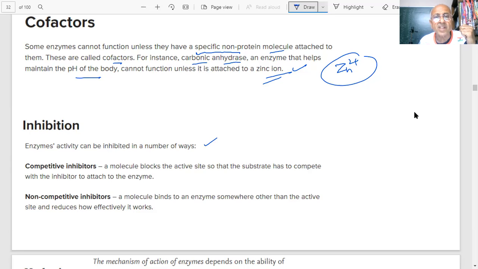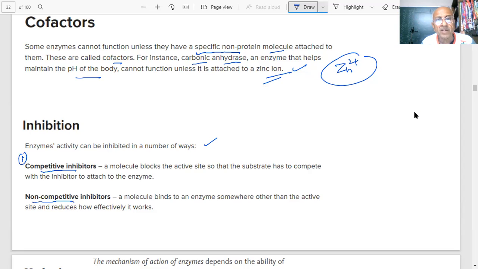A molecule blocks the active site, so the substrate has to compete with the inhibitor to attach. The substrate is attaching with the enzyme. Now I am putting another competitive inhibitor, which will attach to the active site. Then the substrate cannot. That is called a competitive inhibitor. Competition takes place.